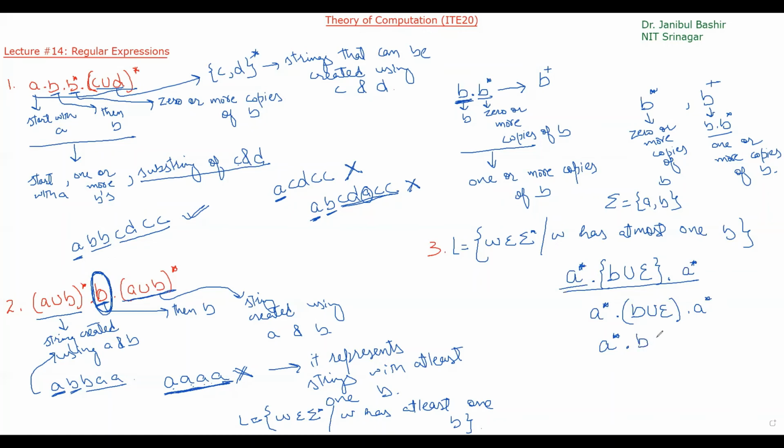Shorthand for B union epsilon is B question mark. So you have to remember B question mark means 0 or 1 B. And so A star dot B question mark dot A star is a shorthand for A star dot B union epsilon dot A star. So this is a regular expression that represents this particular language.